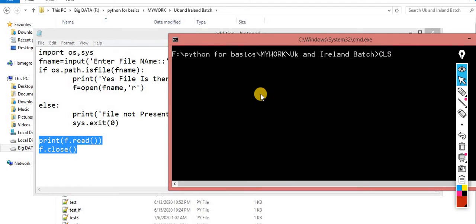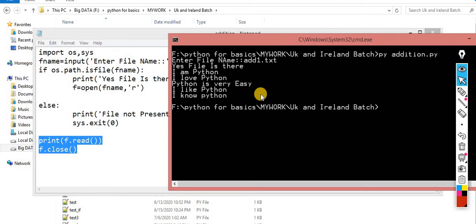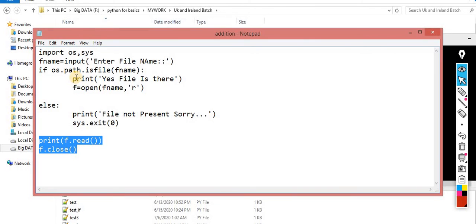For the next one, this time I know there is a file add1.txt. Now you can get it: yes, the file is there, and this is the content of the data. So this is the way by which you can check whether that file is present or not. If the file is not present, you are simply exiting your program, to exit the system without executing the rest of the program. So very simple things, nothing special.